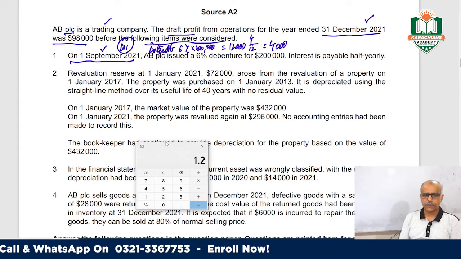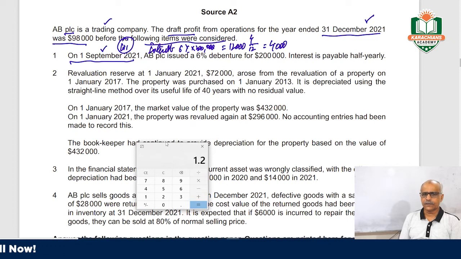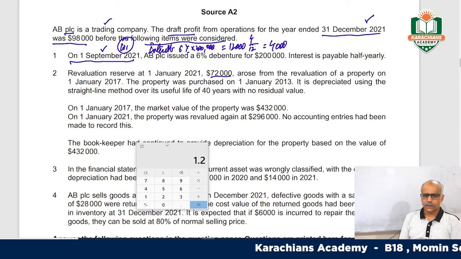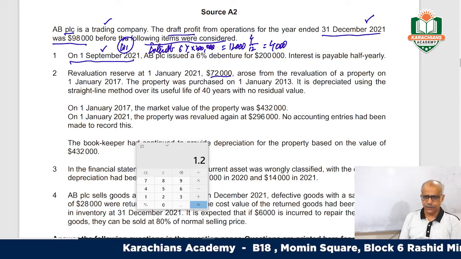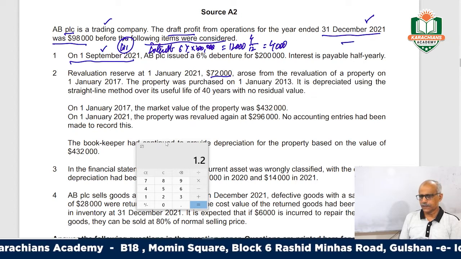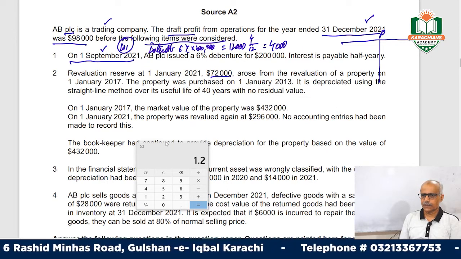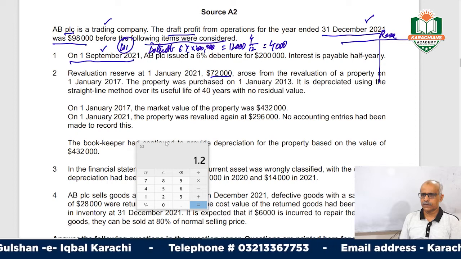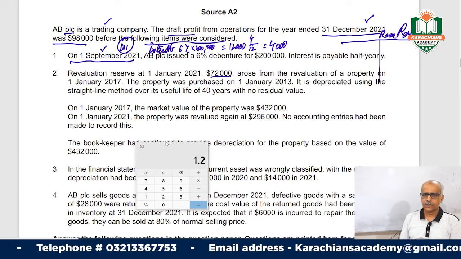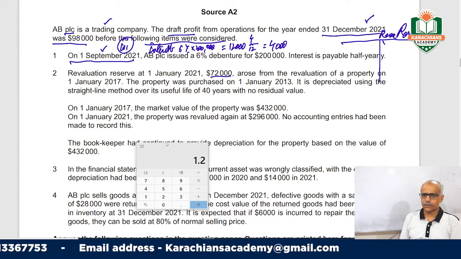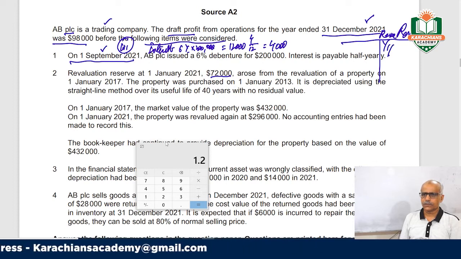Other point number 2: revaluation reserve at 1st January 2021 was 72,000. This is the opening reserve, right? In the revaluation reserve account, on 1st January 2021 the balance you have is 72,000.